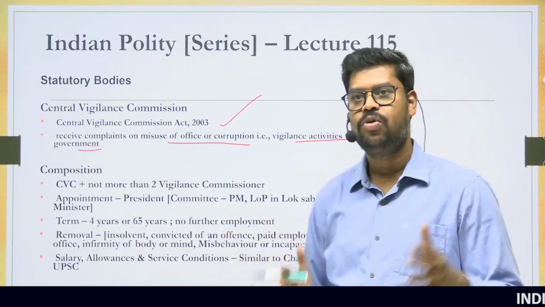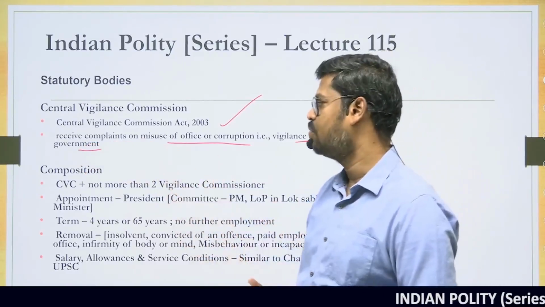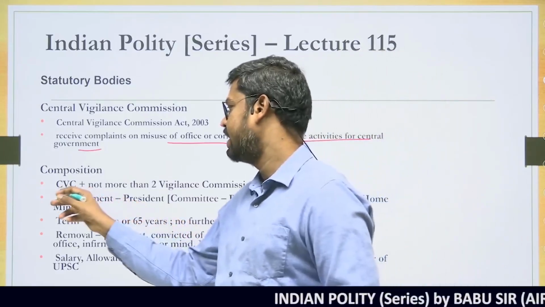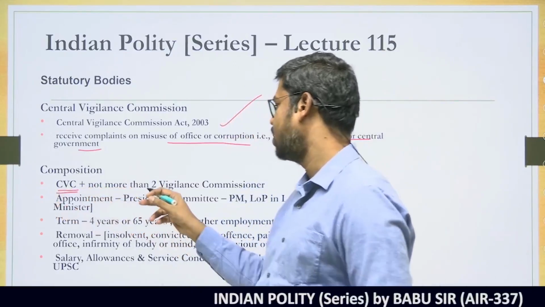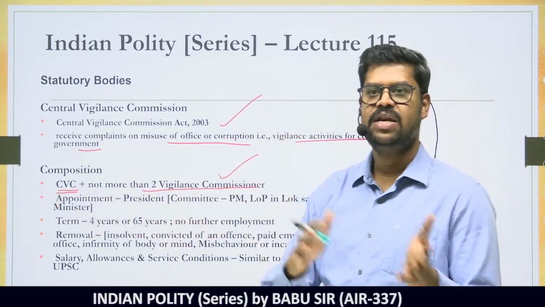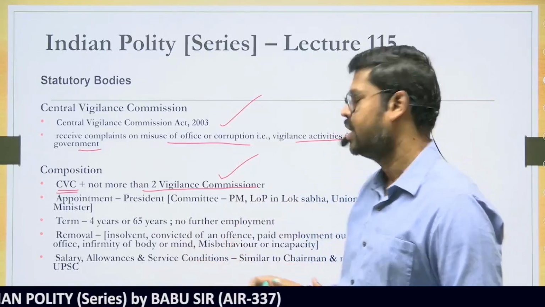Before we look into the functions in detail, let us try to understand the composition of this commission. It consists of a Central Vigilance Commissioner and not more than 2 Vigilance Commissioners. So it has the CVC plus 2 Vigilance Commissioners, and they are all appointed by whom?